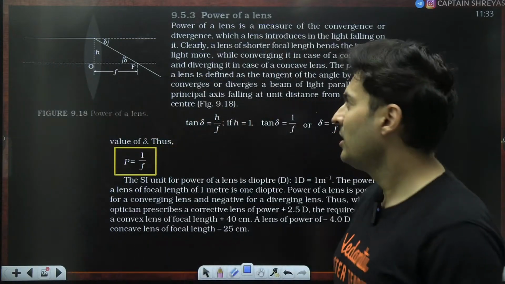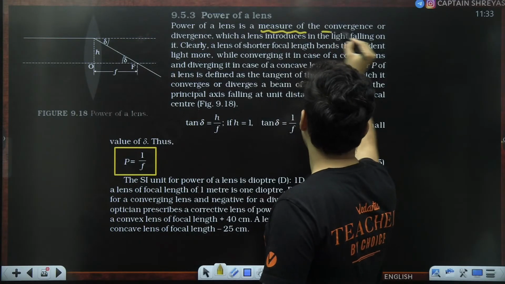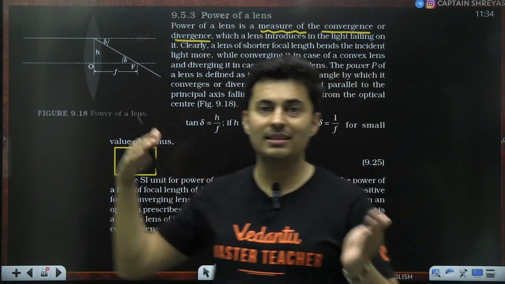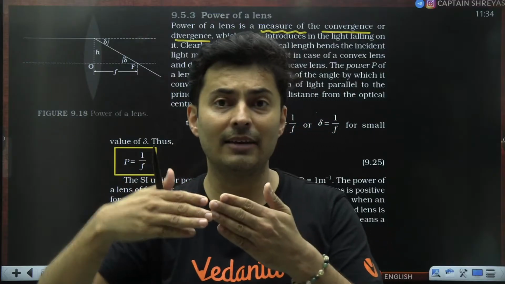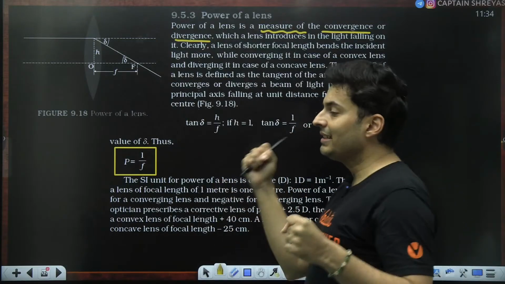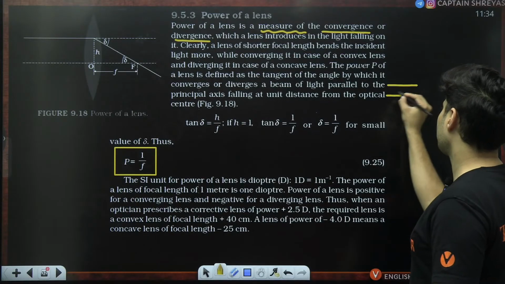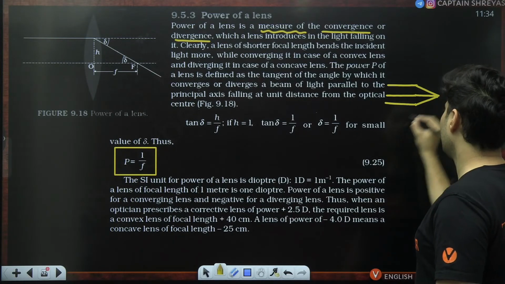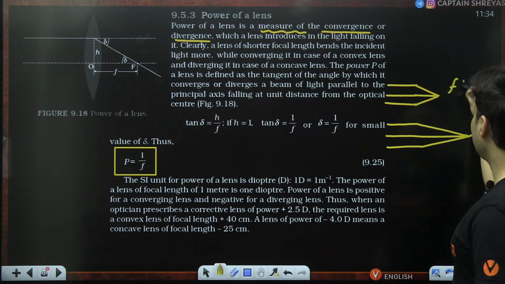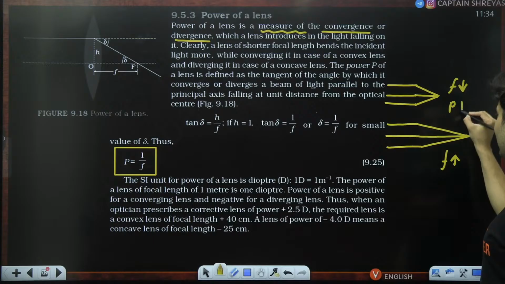Now, what is the meaning of power? Power is nothing but a measure of how much it converges or diverges. So when you have a convex lens, the rays converge. When you have a concave lens, the rays diverge. So how much is the convergingness or divergingness? That is decided by the power. So imagine if the rays of light meet over here versus the rays of light meet over here. This has less focal length, this has more focal length. Because it is converging earlier, it has more power.